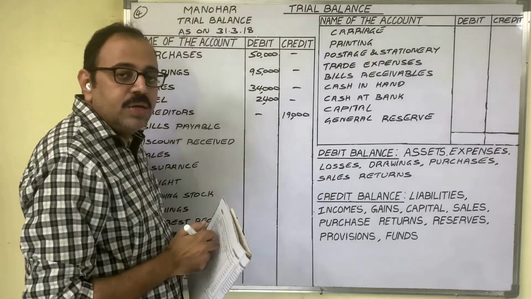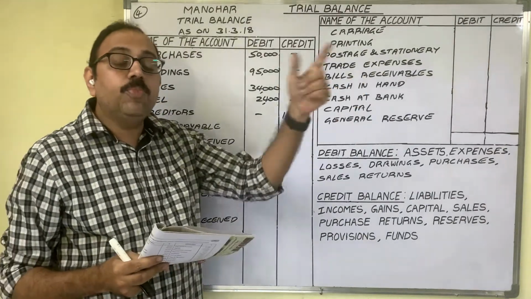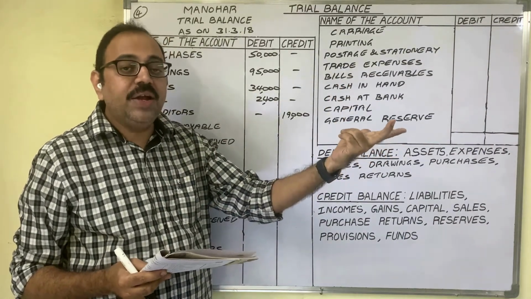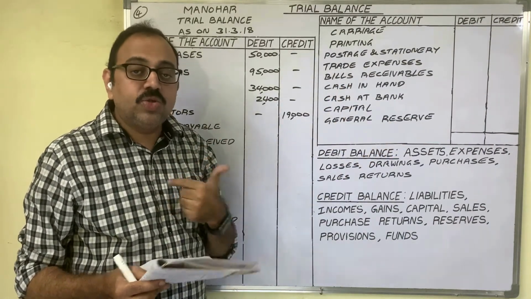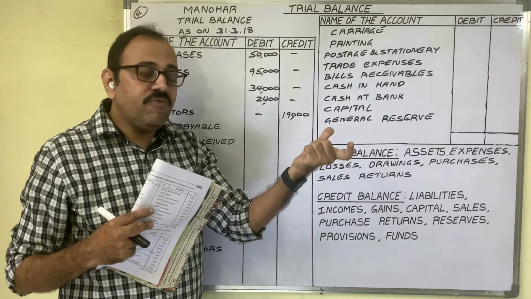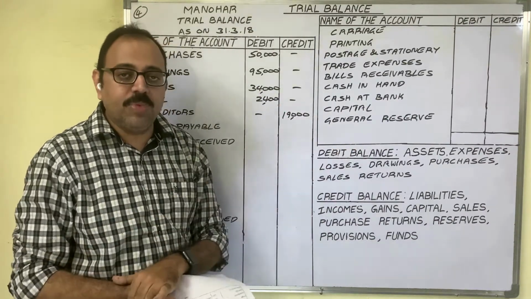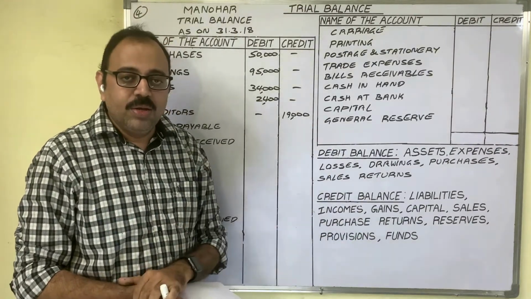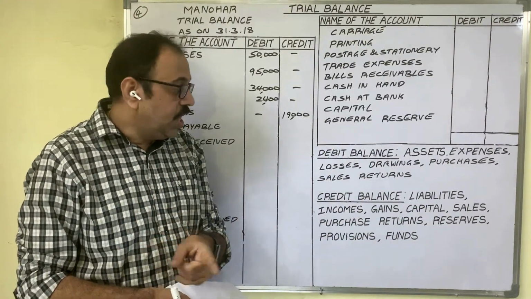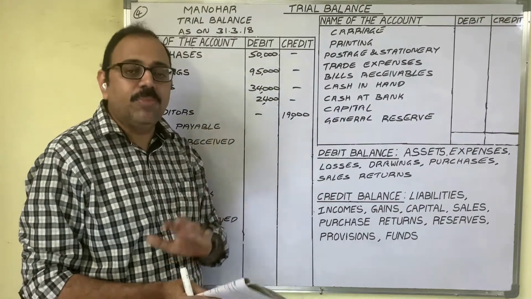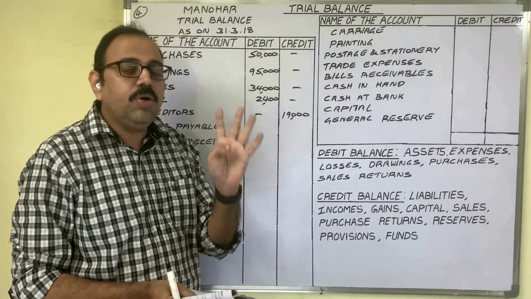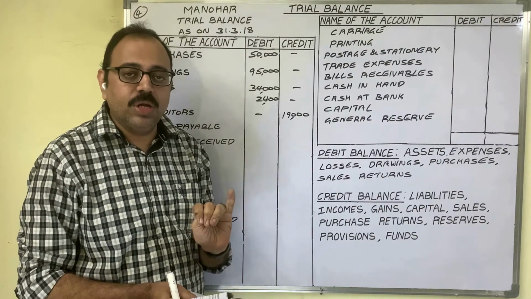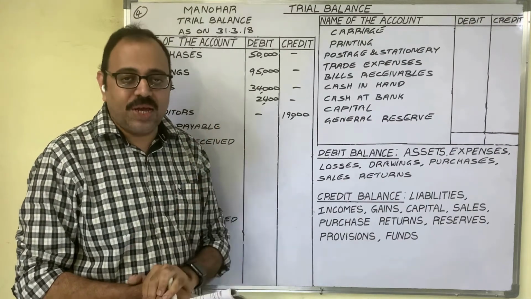Bills payable. If a creditor wants a written proof from us, then he prepares a bills of exchange and takes our acceptance. So to us, that bills of exchange is known as bills payable. So creditor will be converted into bills payable. Creditor is a liability. Therefore, bills payable is also liability. Creditors account, bills payable account, debtors account, bills receivable account. These accounts come under personal accounts.